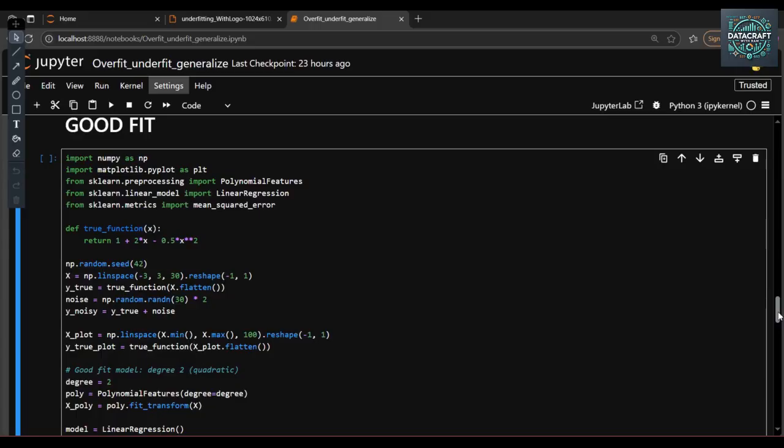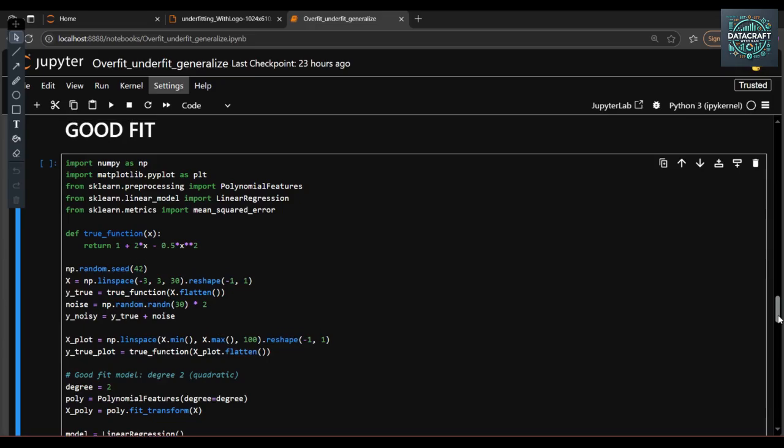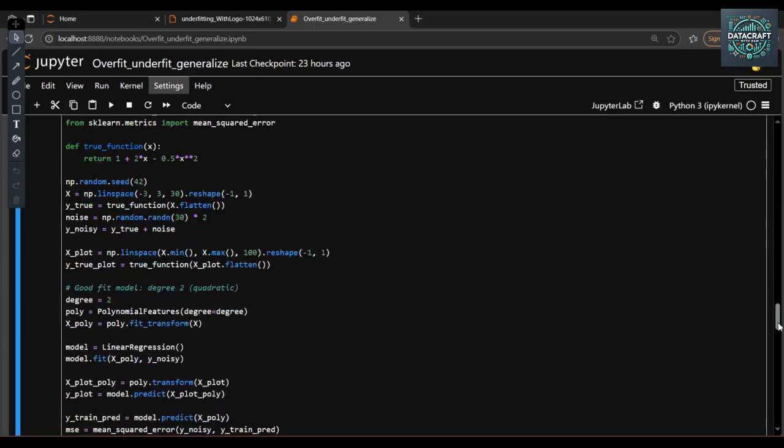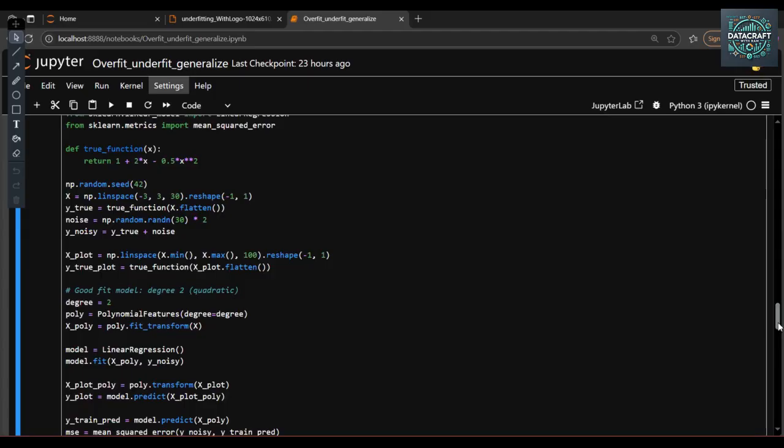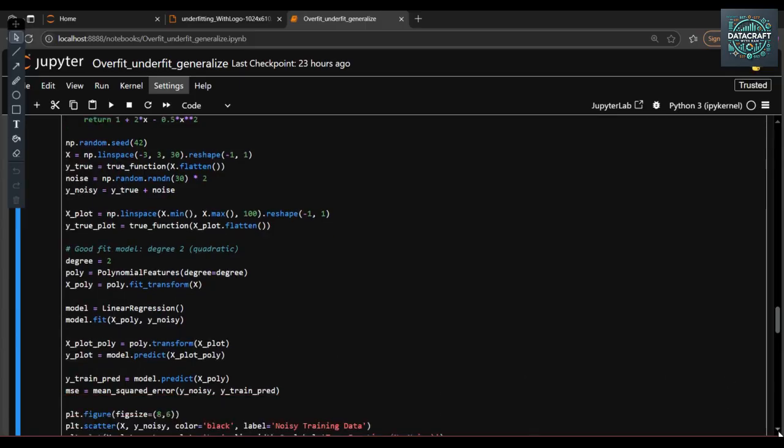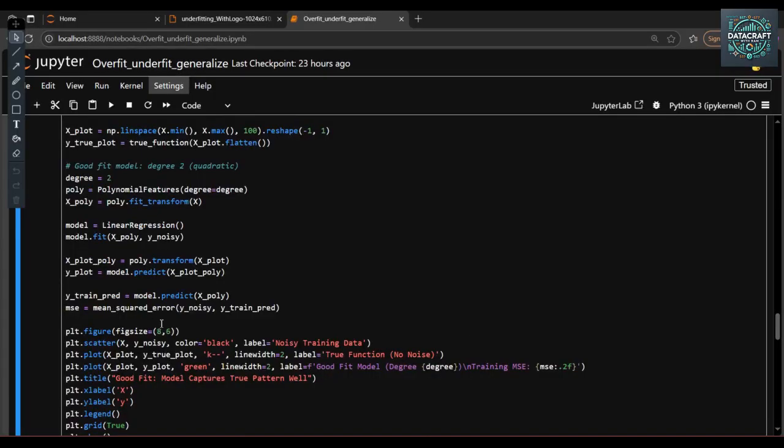The main thing to understand here is the degree: it is quadratic, so the degree I have taken in this case is 2. With this degree 2 I am going to train this model, fit it, predict, compute the mean square error, and then plot this model.